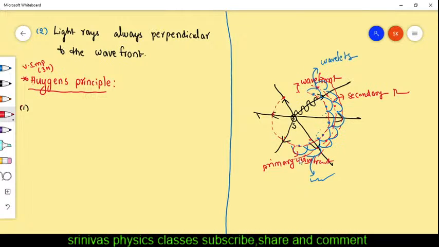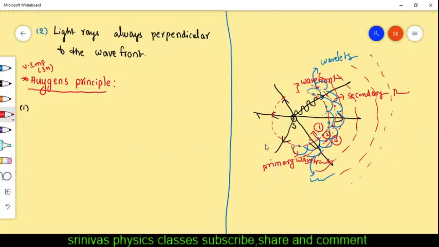Like this light travels in the form of wavefronts from the source in all the directions.